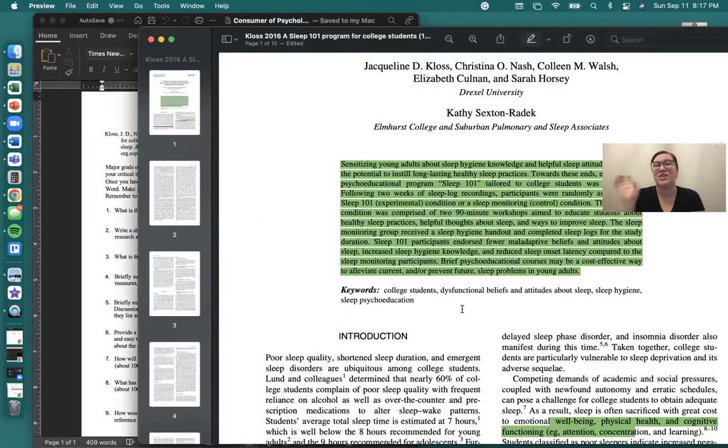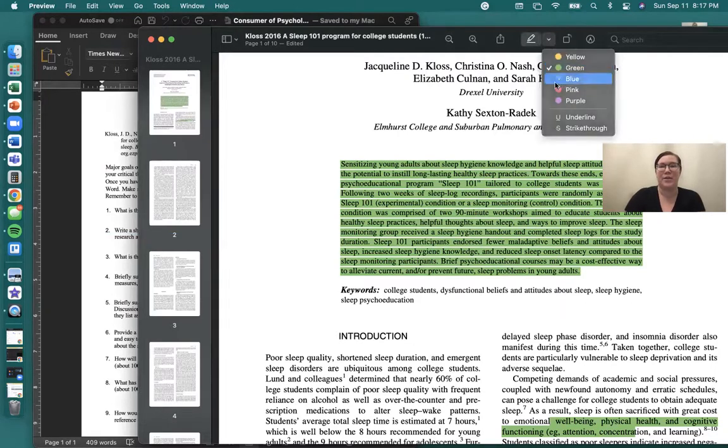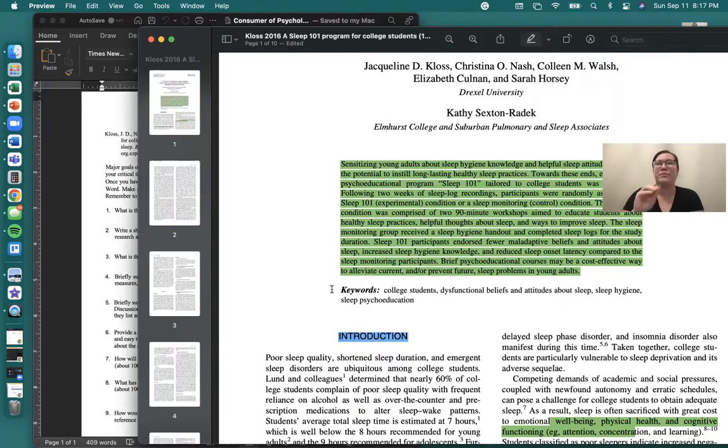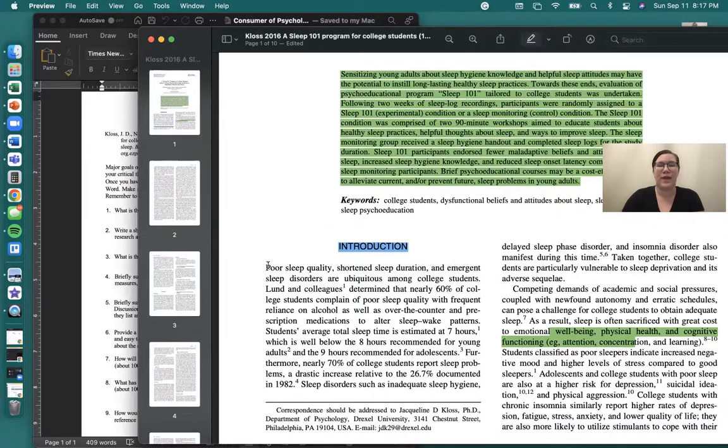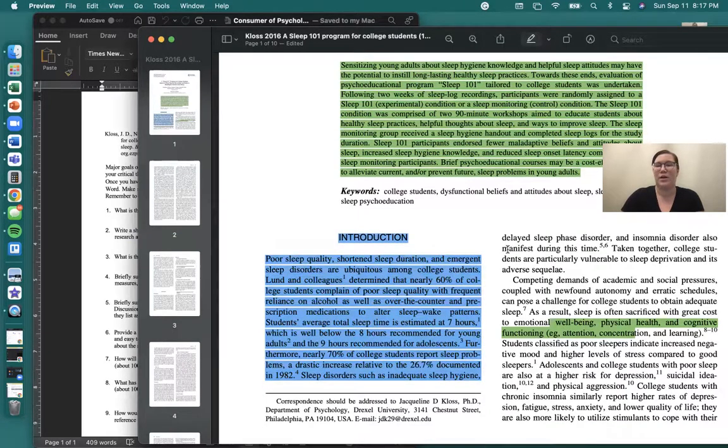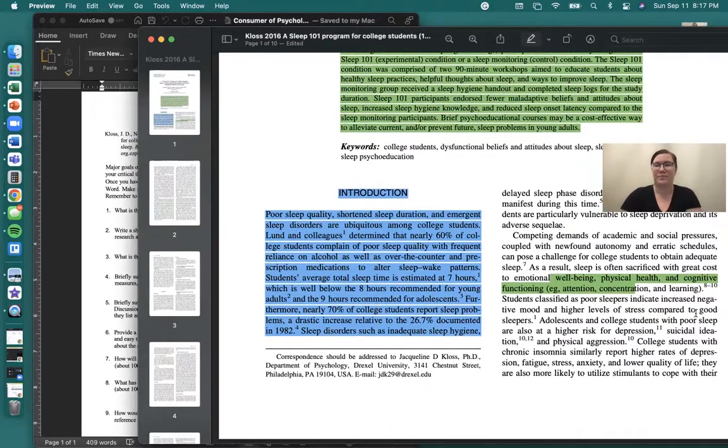Remember, the introduction section is labeled, right? So introduction right here. We're gonna highlight it in blue. So you're gonna tell me, not all of it, right? You're summarizing what previous research these authors have pulled. And you're gonna find all of that right here. If my thing will highlight, yep. Right here.